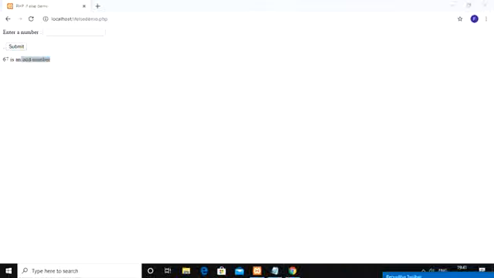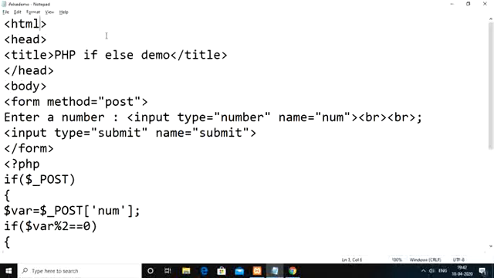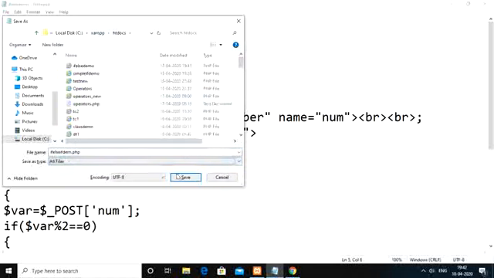Then followed by that, here I am going to discuss an example PHP script for the if else if ladder. Save the same file as if else if demo.php, all files. Okay, save.